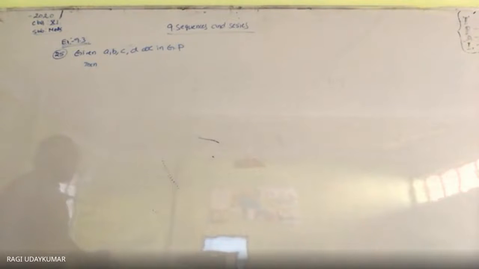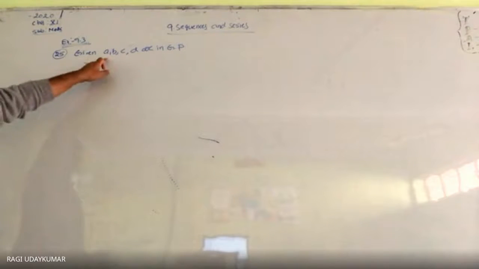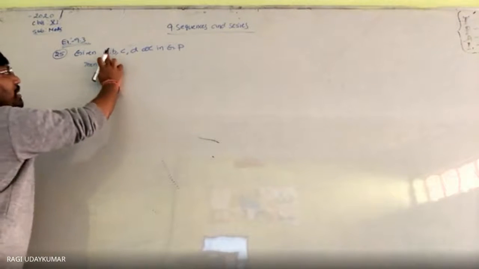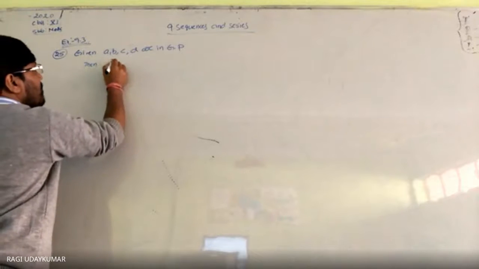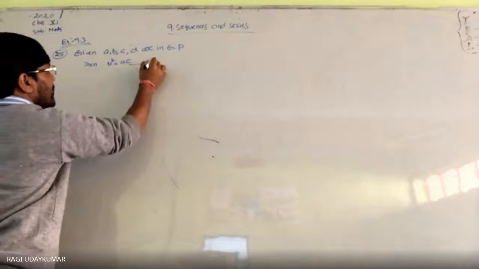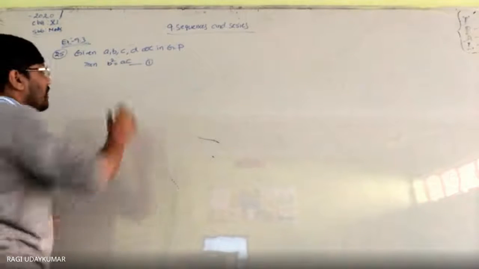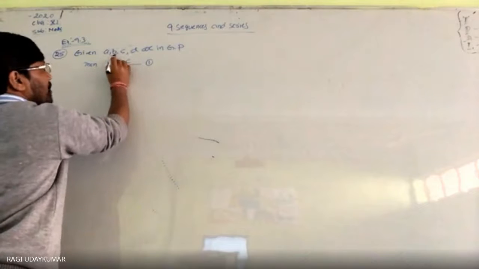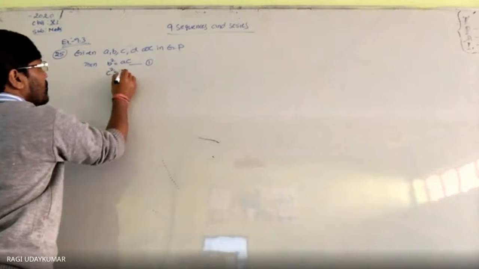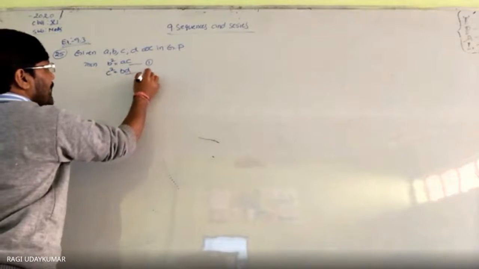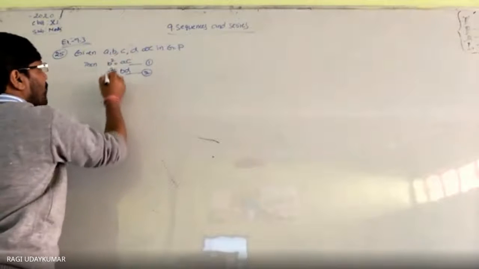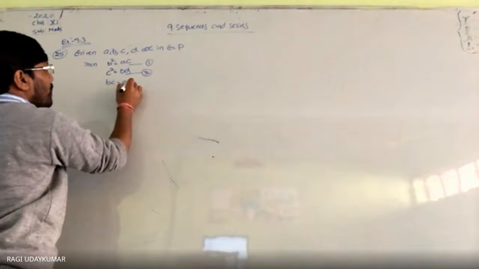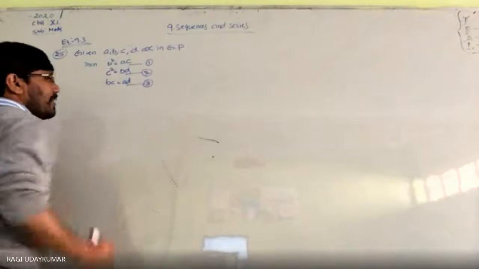Normally, if you think b is the geometric mean of a and c, we are going to get b square is equal to ac. You consider this as the first equation. And c is the middle term of b and d, so c square is equal to bd. This is the second equation. And the product of bc is equal to the product of ad. This is the third equation.